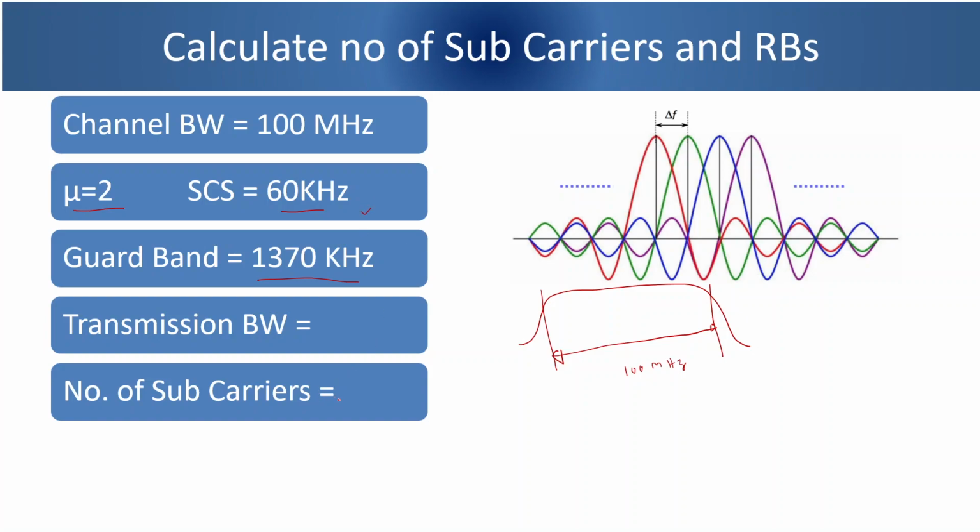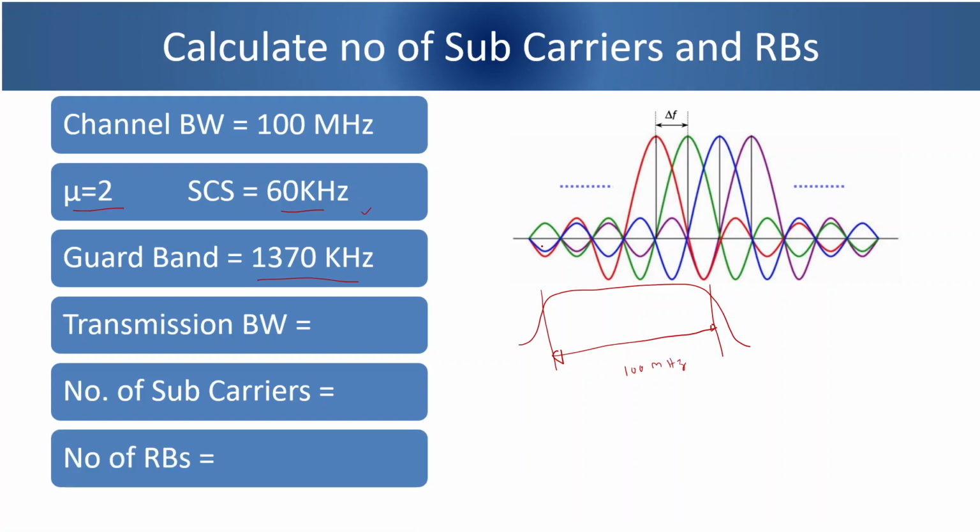And as we know that one RB is 12 consecutive subcarriers, to calculate number of RBs, you have to divide number of subcarriers by 12. So I request all of you to please do this calculation yourself, and I will just be showing the answers on the right side.